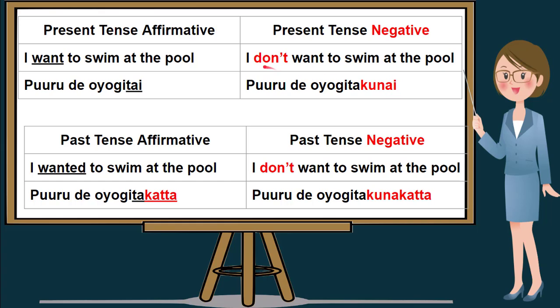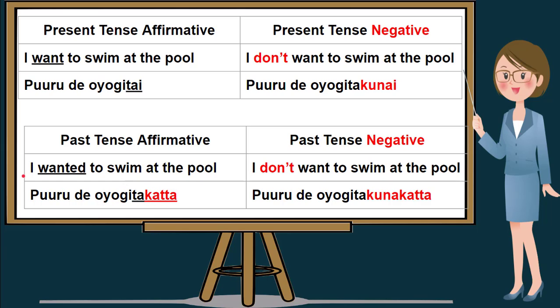I'll repeat, I don't want to swim at the pool is puro de oyogita kunai. Next is the use of past tense affirmative. Again, we will be using wanted as a past tense affirmative. From the word oyogitai, we drop letter I to form past tense and add katta. So I wanted to swim is oyogita katta.